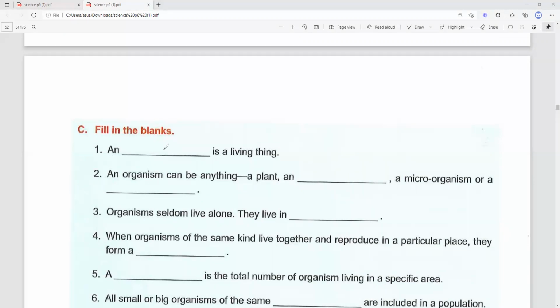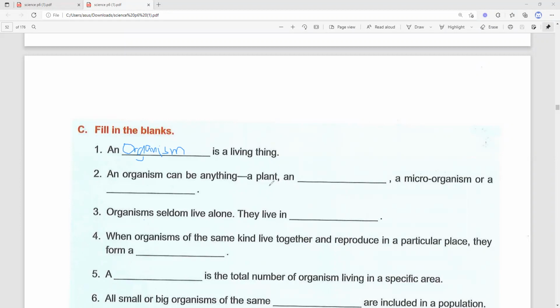organism. Okay, so how do you write organism? O-R-G. Sorry, my handwriting is not nice using this mouse. Okay, organism. Okay, number 1, our answer is organism. Number 2, an organism can be anything.